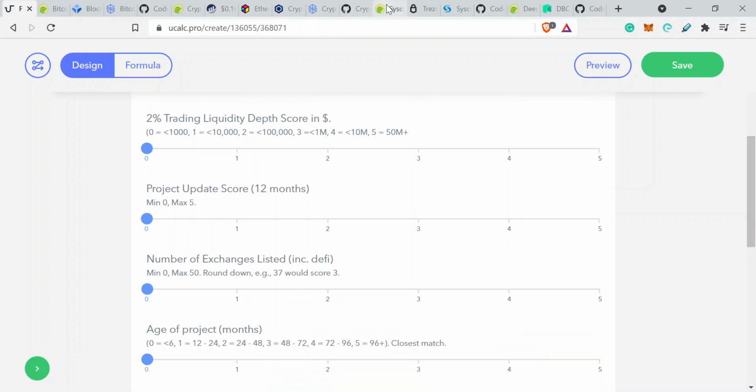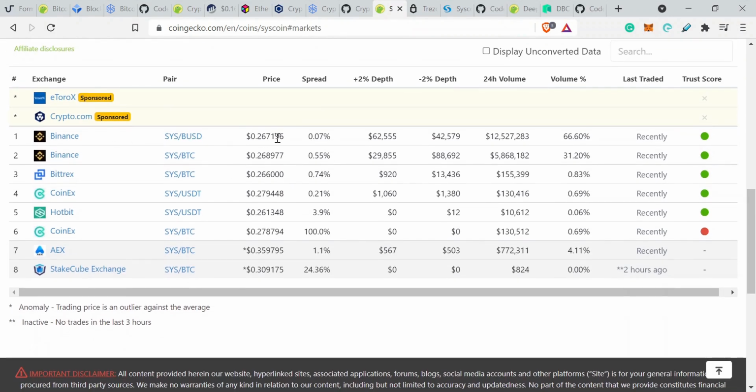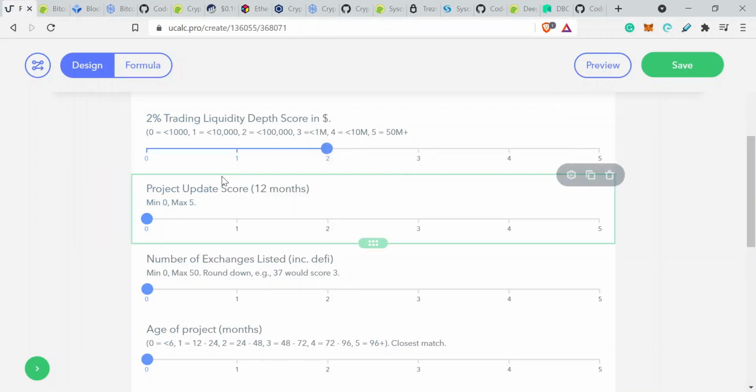Then we've got our liquidity. We're going to look at that. Go to markets, look at the largest one. Okay, quite small liquidity here, 62.42. So we're going to go back to our algorithm, and that's going to be 2 less than 100,000.